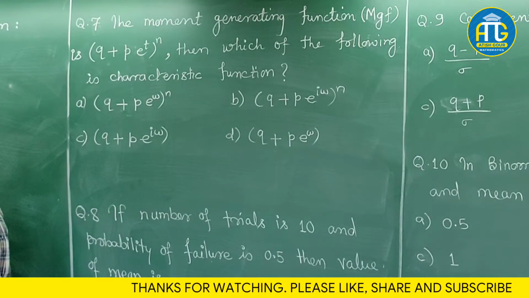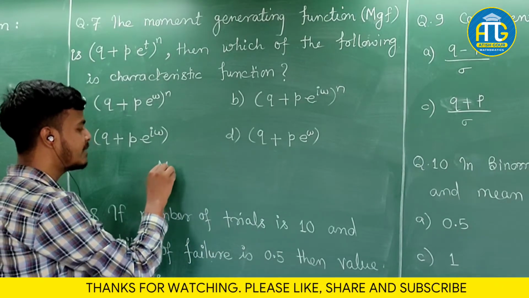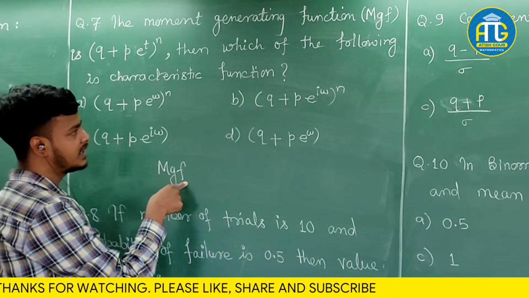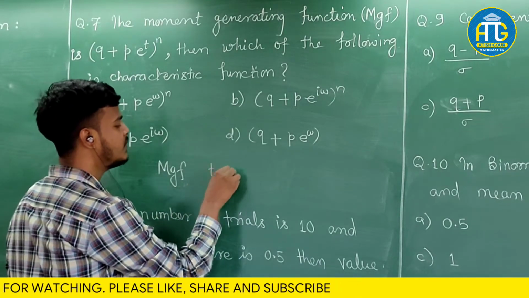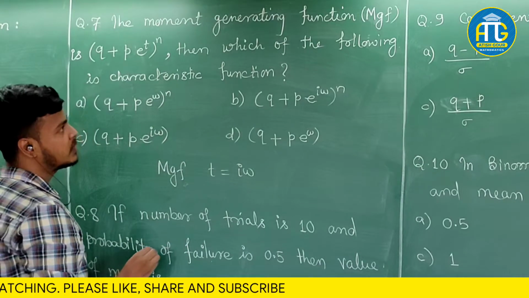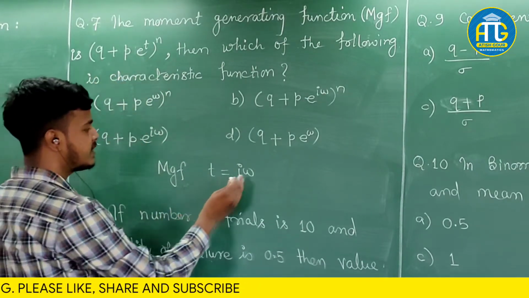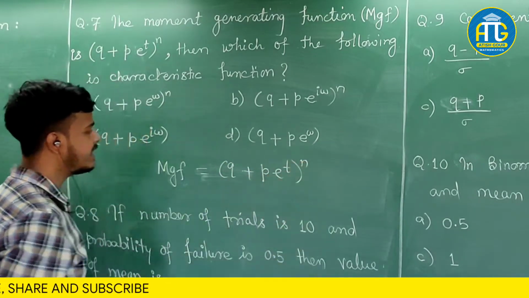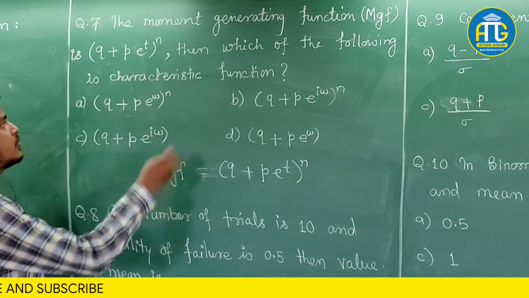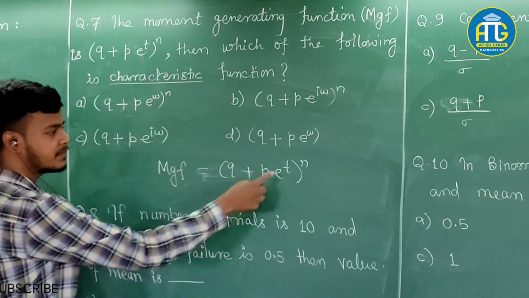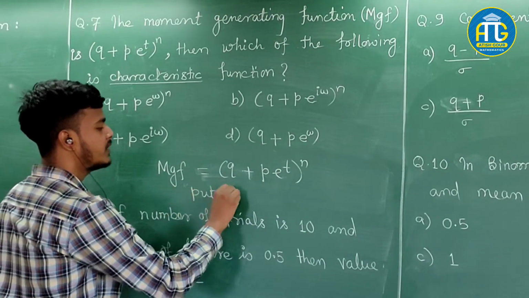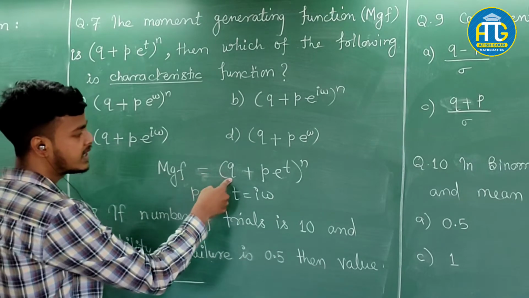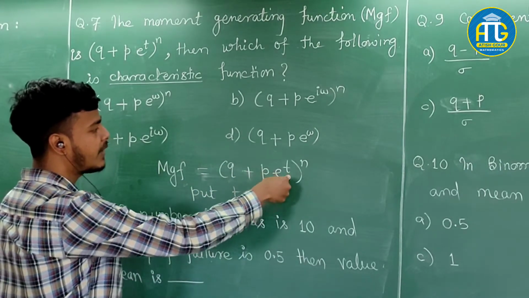This is a very tricky question, I must say, because if you know the MGF, what you need to do is just put t is equal to i omega. So if the MGF is given to you as (q plus p e to the power t) whole power n, and you are looking for the characteristic function, just put t is equal to i omega. The moment you put t is equal to i omega, what you will get? (q plus p e to the power i omega) whole power n.